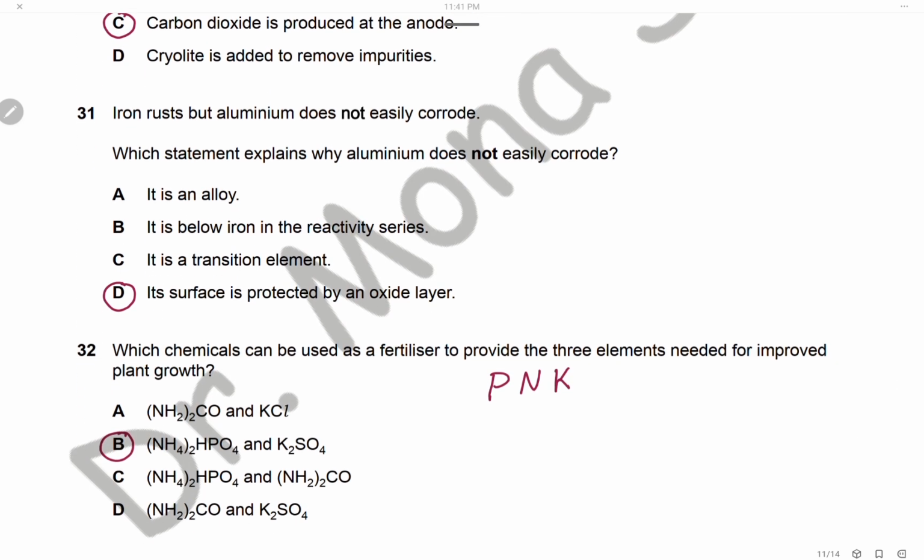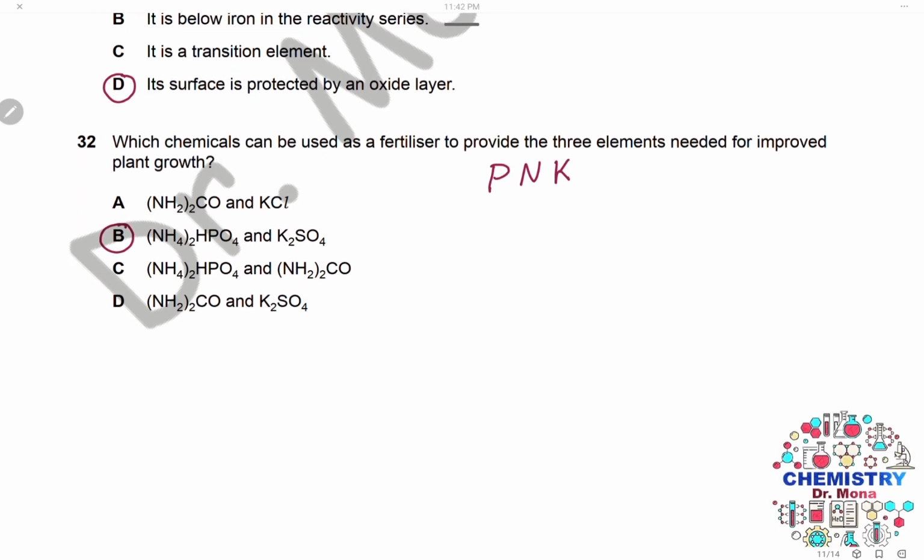Question 31. Iron rusts, but aluminium doesn't easily corrode. Which statement explains why aluminium doesn't easily corrode? Of course, we know that aluminium has a protective layer on the surface, which is aluminium oxide. So the surface of aluminium is protected by an oxide layer, and that's why aluminium doesn't corrode. The answer is D.